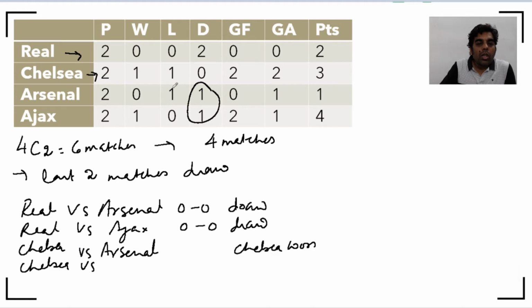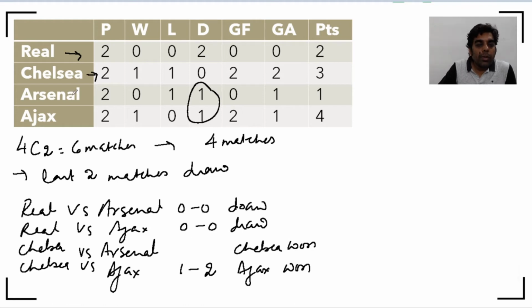And Chelsea lost against somebody, and it could only have been a team which has won a match. So Ajax has won a match, so Chelsea versus Ajax was a match in which Ajax won. Now see, Ajax had 2 matches, one of them was a draw with Real where there was no goal scored, but it has got 2 goals which it has scored and 1 against it. That means Ajax won as 1-2.